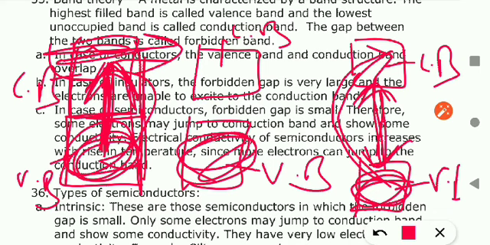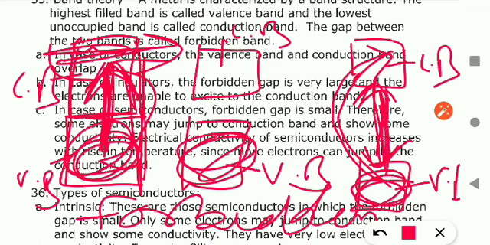and conduction band. And once there was a question in the board exam, what is forbidden zone? What is forbidden zone? F-O-R-B-I-D-D-E-N. ठीक है ना? What is forbidden zone? So you will say that this is the barrier energy gap between the valence band and conduction band. Okay, so this is forbidden zone. So forbidden zone in this case is very, very high.